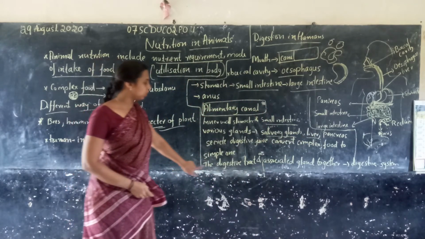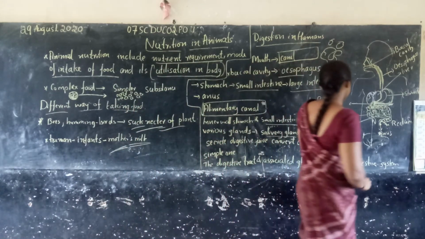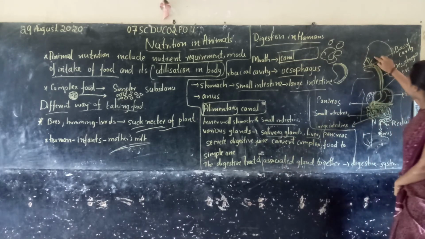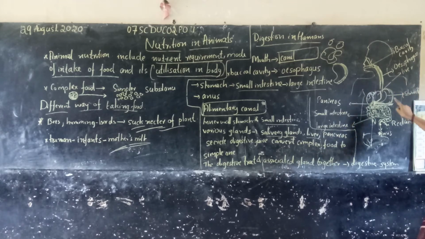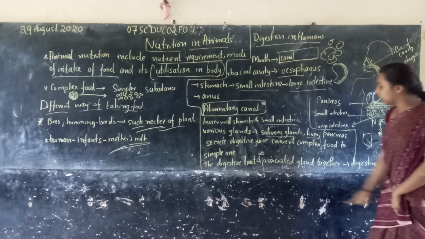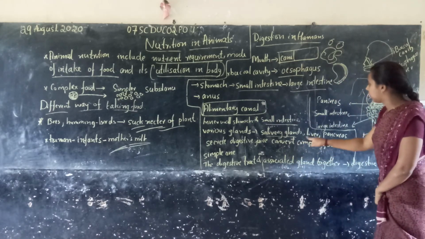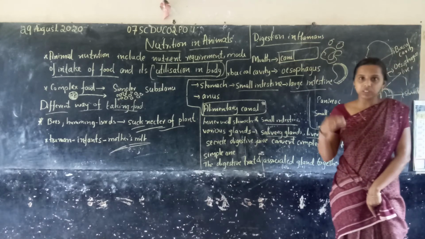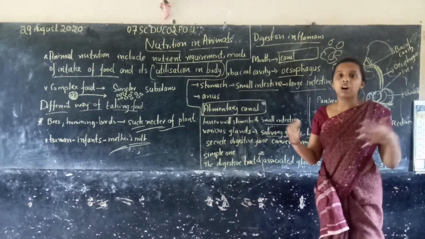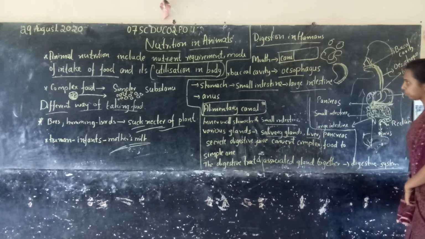Which glands? Salivary glands, liver, pancreas. So the digestive tract and associated glands together are called the digestive system. What is the digestive tract? This tract: buccal cavity, esophagus, stomach, small intestine, large intestine, anus. This digestive tract and the glands associated with it, salivary gland, liver, pancreas, help to digest the food, right? They are always combined together. So this is called the digestive system.